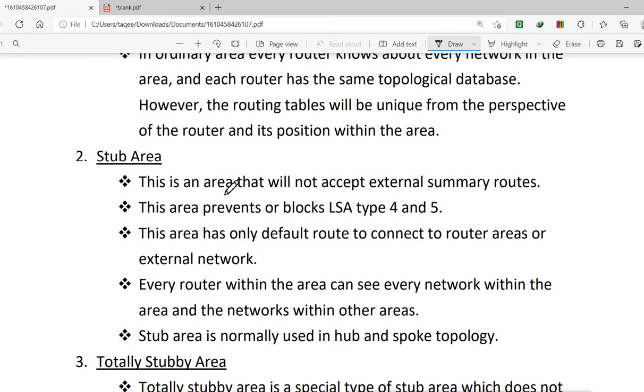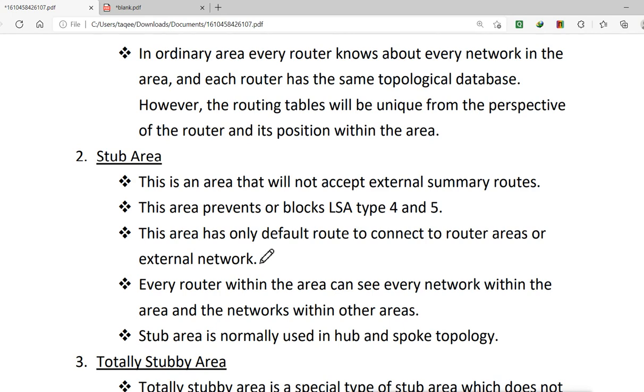Now this is an area that will not accept external summary routes, and this area blocks link state advertisement type 4 and 5. It does not accept link state advertisement types 4 and 5. That means it does not accept information from the other areas, and this area has only a default route to connect to other areas or external networks, and every router within the area can see every network within the area and the networks within the other areas. And a stub area is normally used in hub and spoke topology.